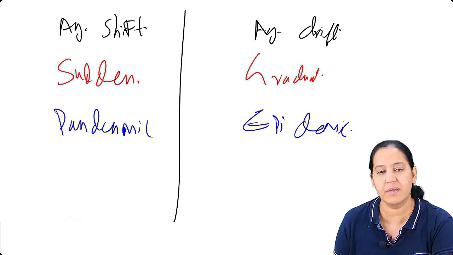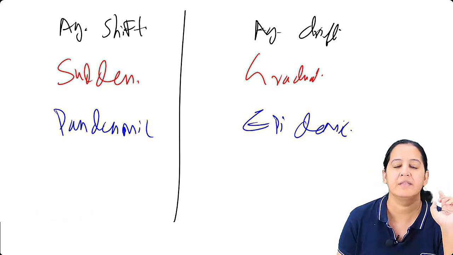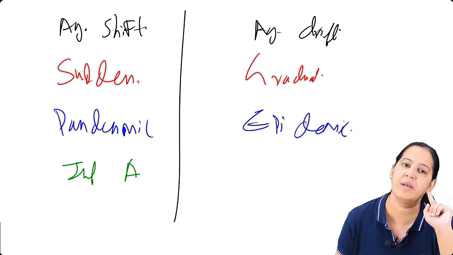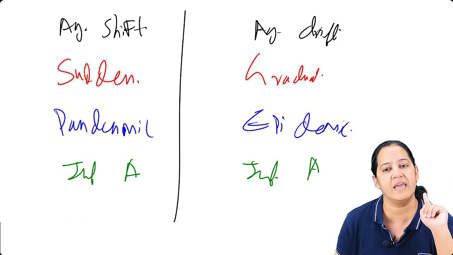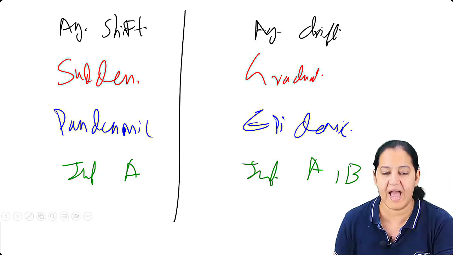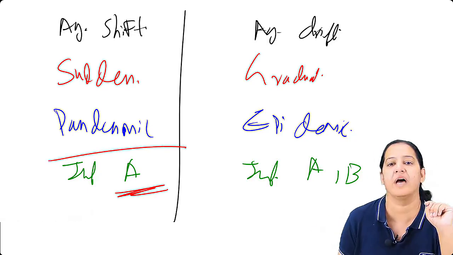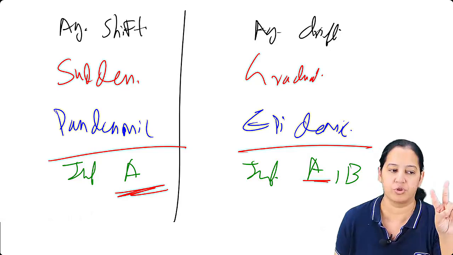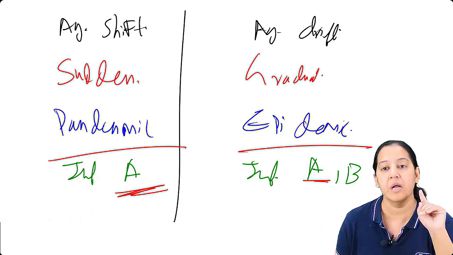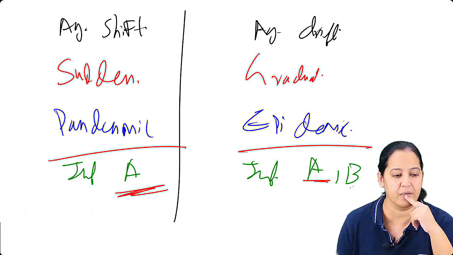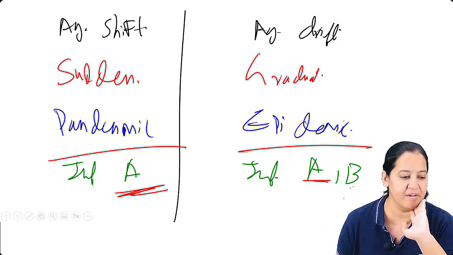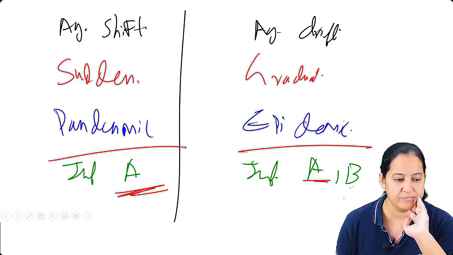There are three influenza viruses, A, B, C. Shift is seen in influenza A only, and drift is seen in influenza A and B both. My point is that in A, both pandemic and epidemic occur. But in B, only epidemic will occur, pandemic will not occur. Got my point?